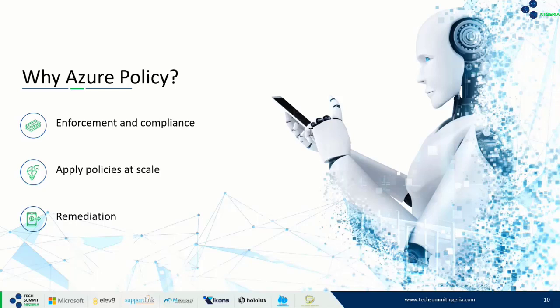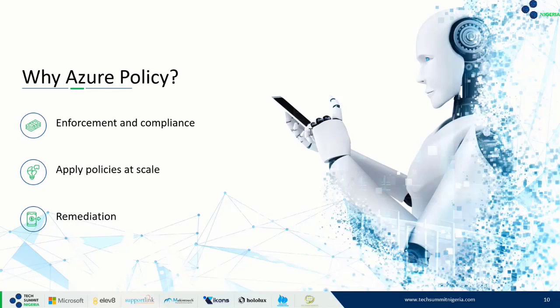I've said this before. If you want to standardize or enforce the cloud resources that you're configuring, yes, Azure Policy is important to us. And other things like managing costs, regulatory compliance, and so on and so forth. And we have different use cases. We can decide to enforce a required tag and value. We can use Azure Policy for that.